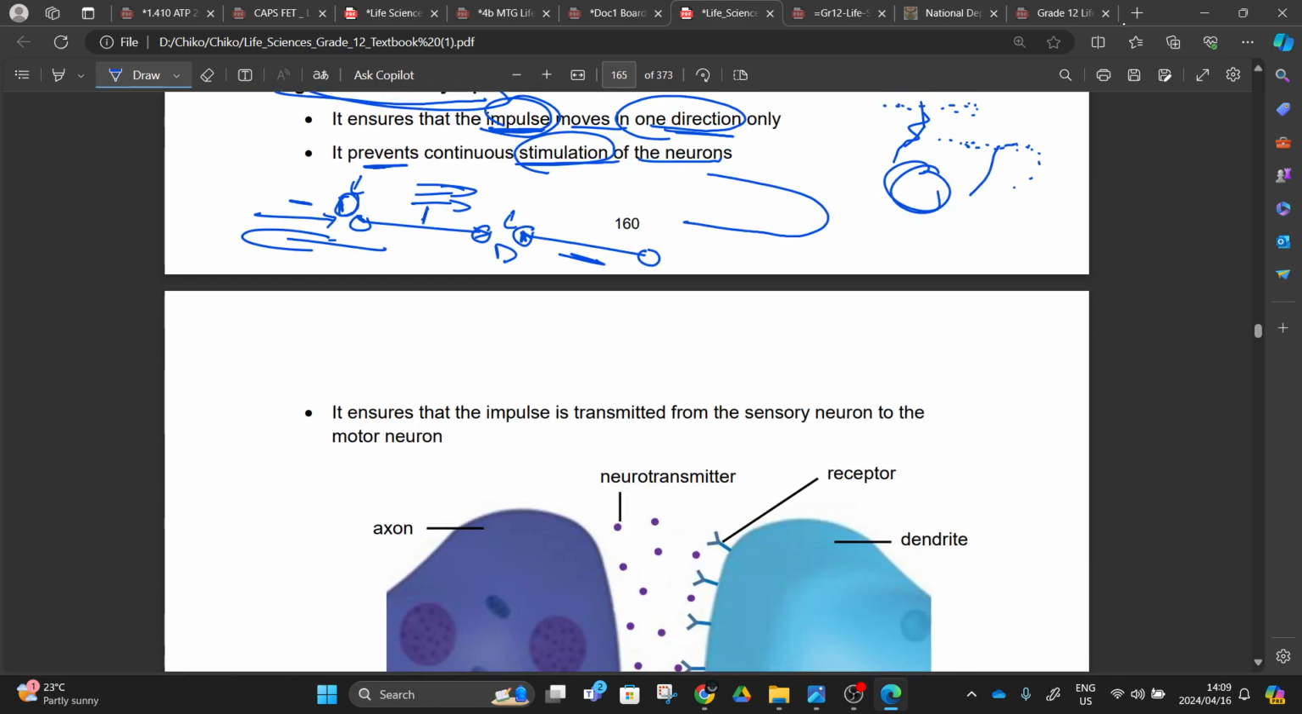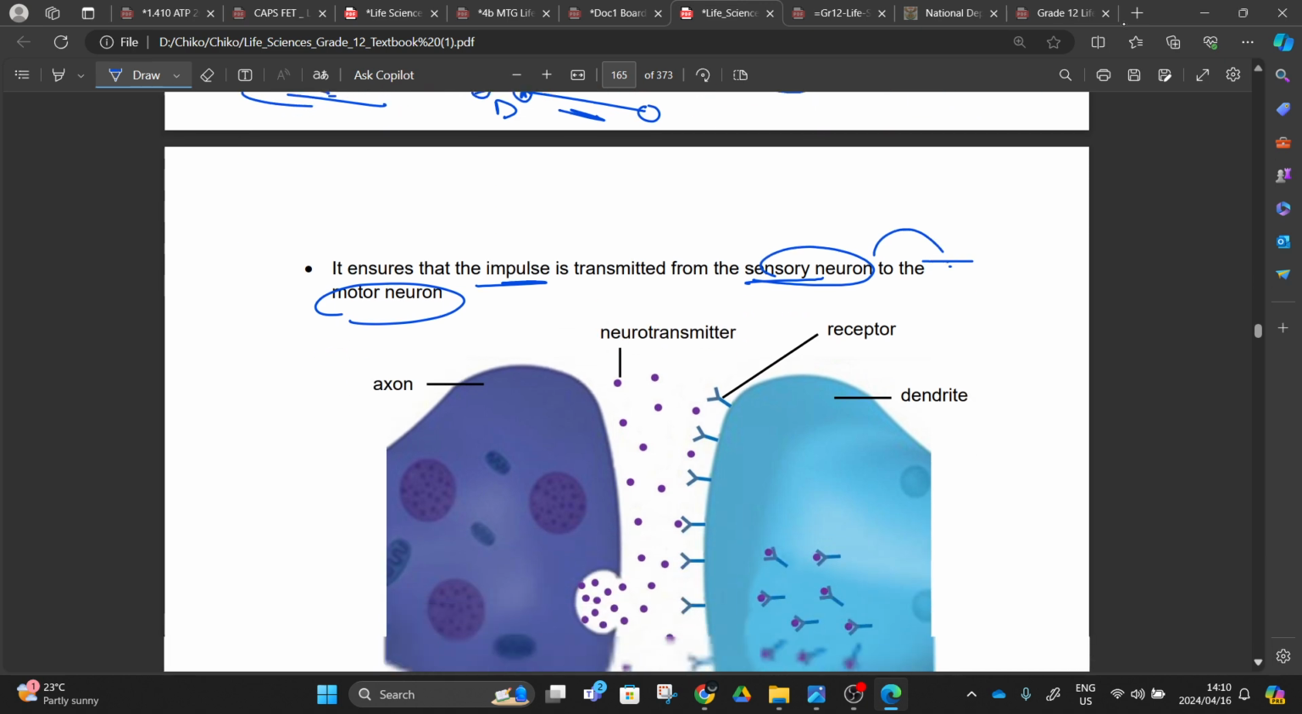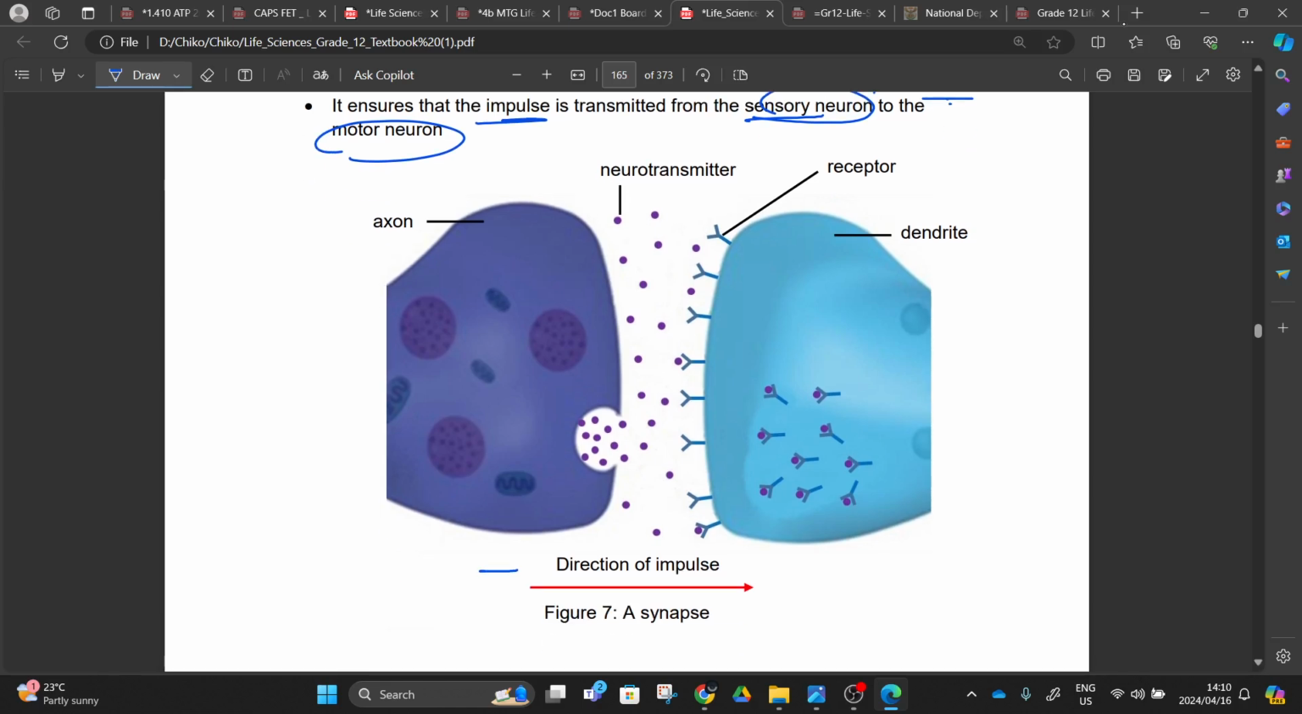It can also ensure that the impulse is transmitted from a sensory neuron to an interneuron, and from an interneuron to a motor neuron. That's what I was talking about, right? So what is happening? What is that gap? This is the gap that we're talking about. This is the gap, and this is the direction of the impulses. And this is a synapse, right? A synapse, this is the gap.